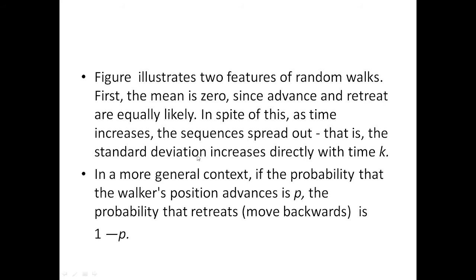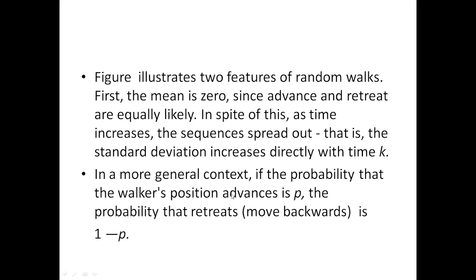And the standard deviation increases directly with k. So the standard deviation is directly proportional to time k. The mean is 0, mu equal to 0, but the standard deviation sigma will increase with time k.